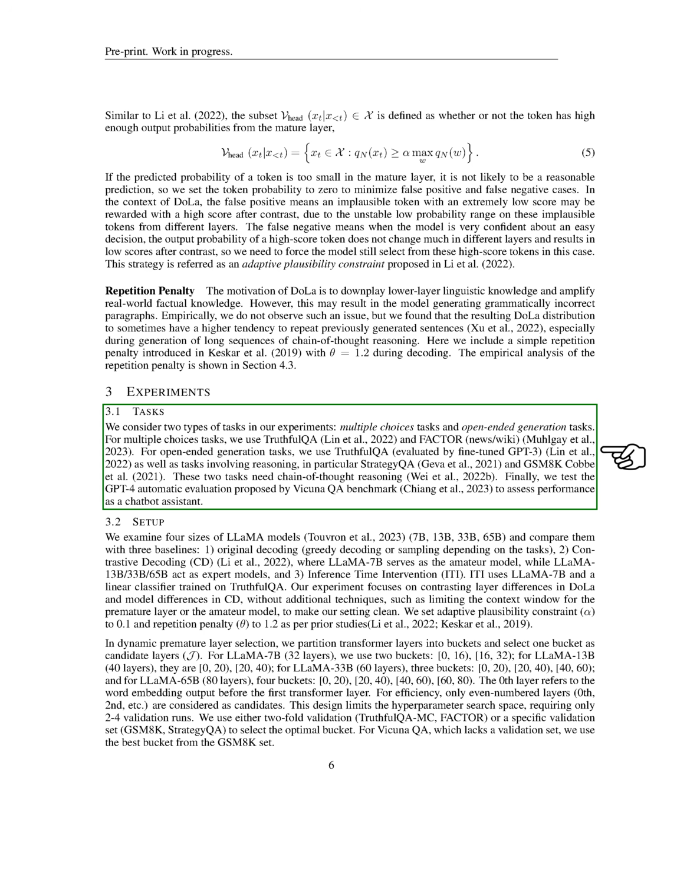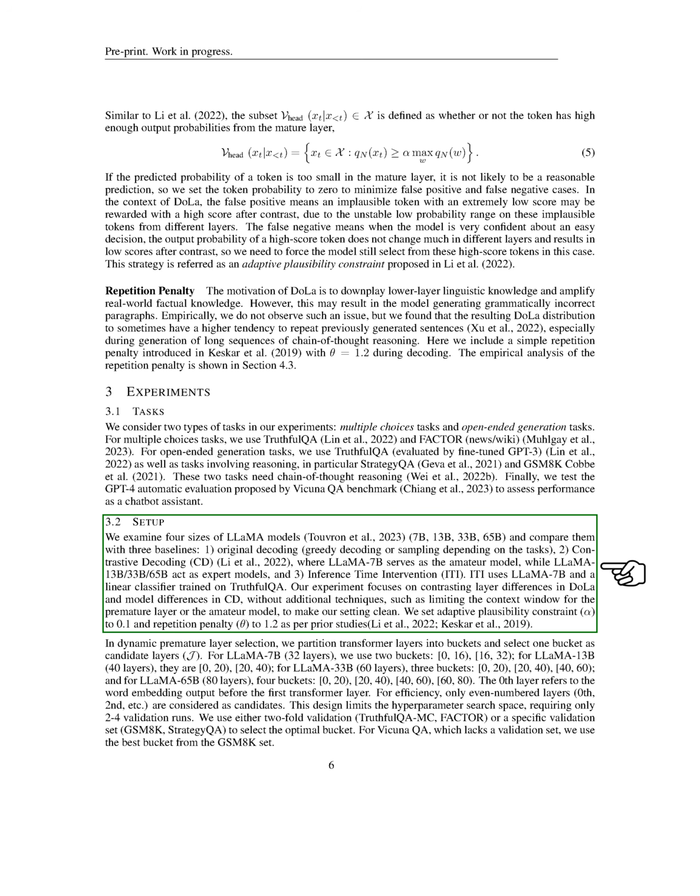We tested 4 sizes of Llama models, 7B, 13B, 33B, 65B, and compared them with 3 baselines. 1. Original decoding. 2. Contrastive decoding, CD, where smaller Llama models act as amateur models, while larger Llama models act as expert models. And 3. Inference time intervention, ITI. ITI uses the smallest Llama model and a linear classifier trained on TruthfulQA.